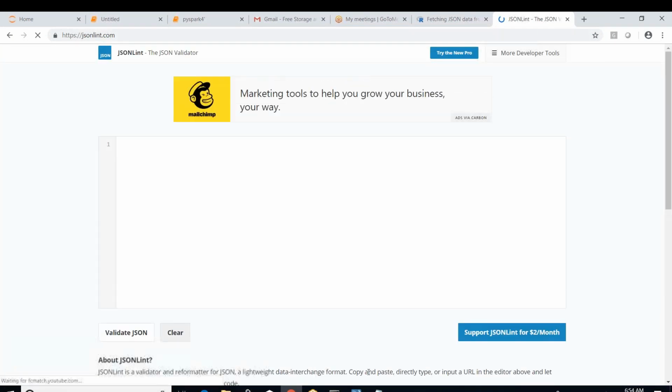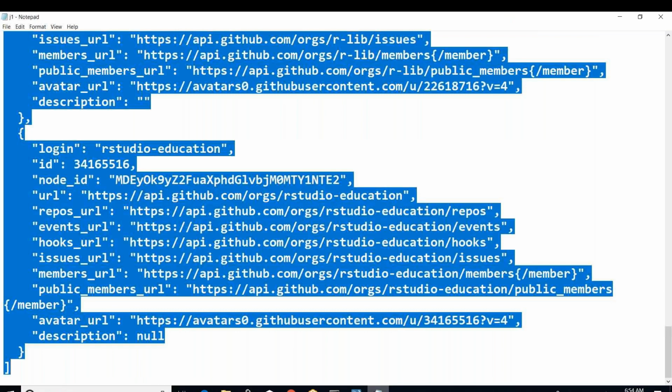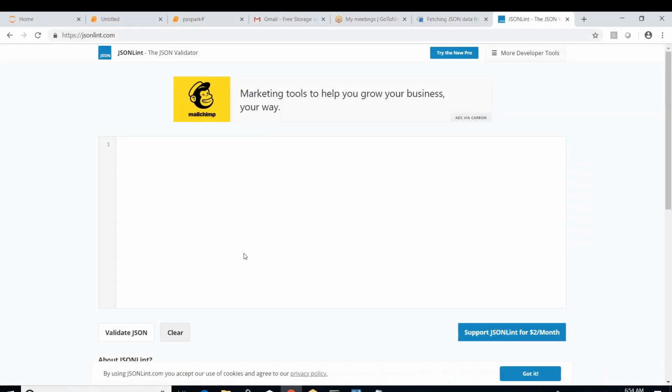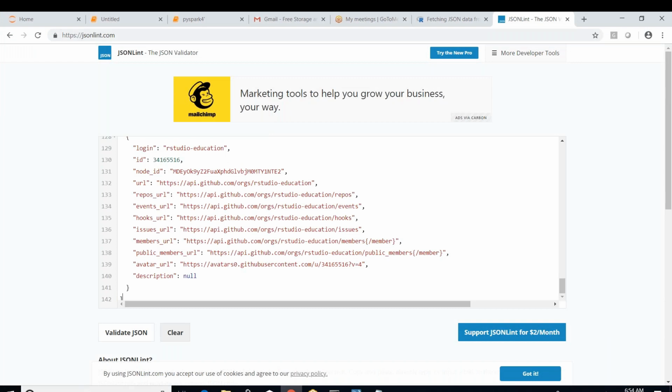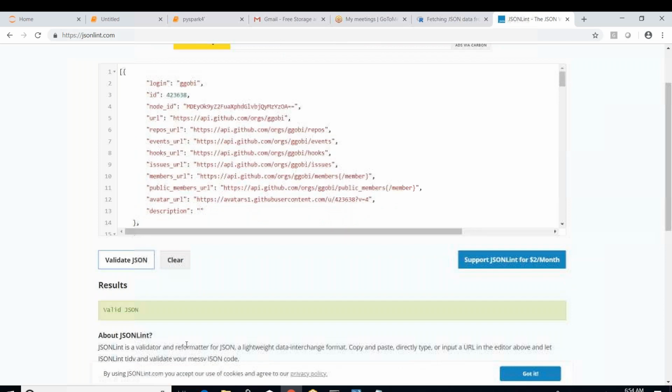So here we can evaluate that. This is one website, guys, where we can find out whether a particular JSON data is valid or not. Okay, just copy this JSON record into this editor and validate JSON. It's a valid JSON. It's saying that the JSON is valid. You can see that. Okay, so there must be something wrong.